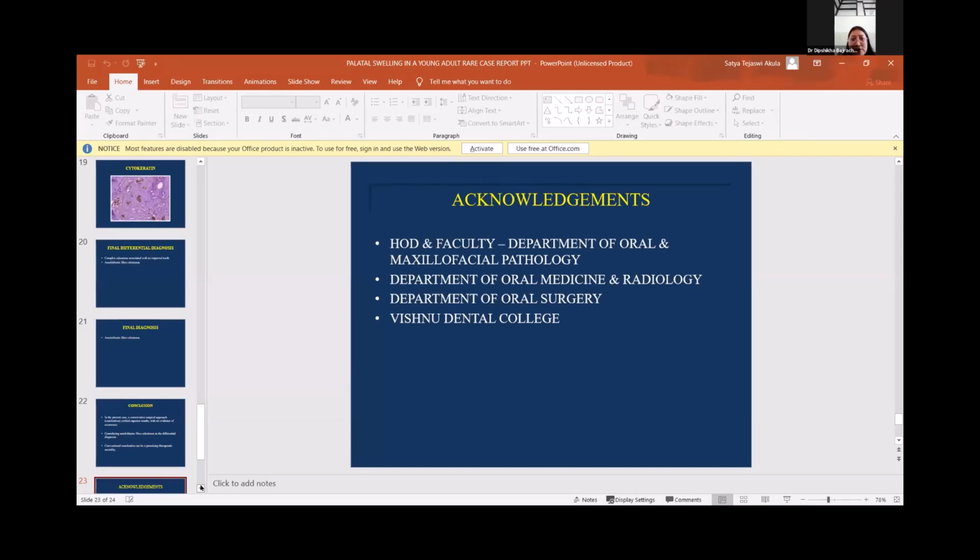Any other queries? Any other questions? Deepshika? Yes, sir. Just a comment, not a question. As you correctly said, the ameloblastic fibro-odontoma and ameloblastic fibrodentinoma have been removed from the classification in 2017. But not everybody is convinced of that decision.